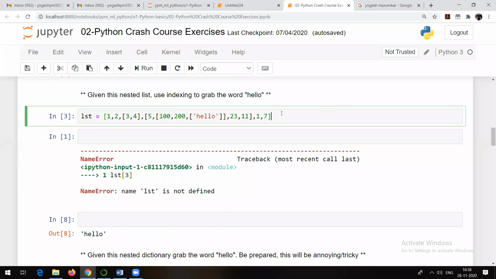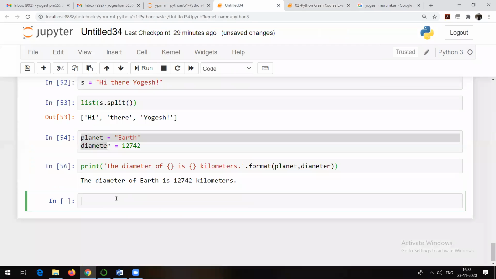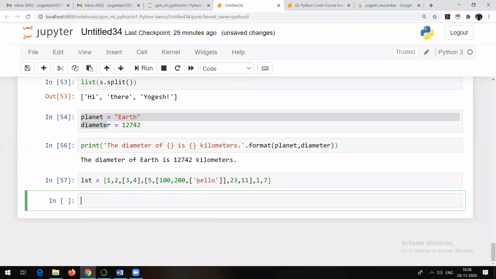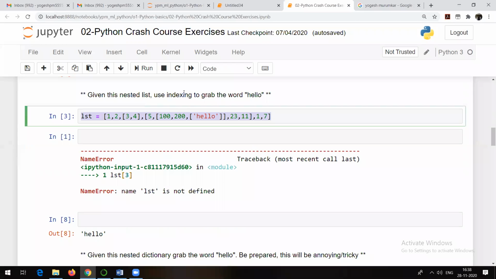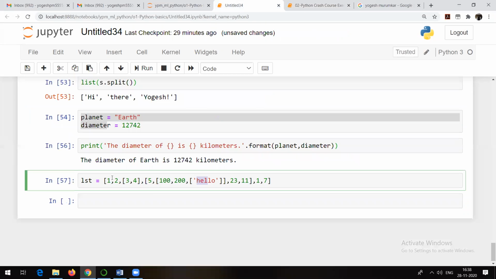Yeah, this question I think many of you will be interested in. See, suppose I have a list, LST is equal to this one. Now the question is, what will be your answer to grab hello? Just send me the answers in the chat box. I want the answer as hello. That's what is asked here. Given this nested list, use indexing to grab the word hello. So what will be your answer?